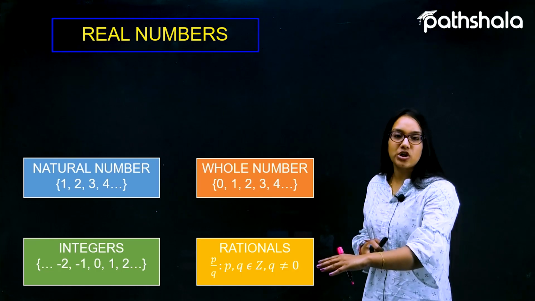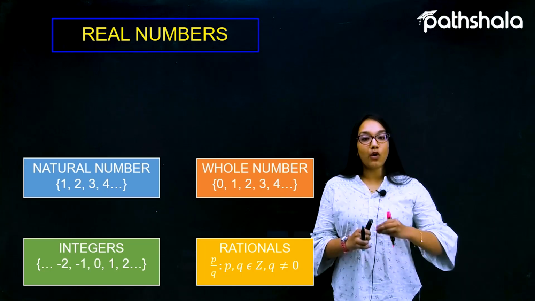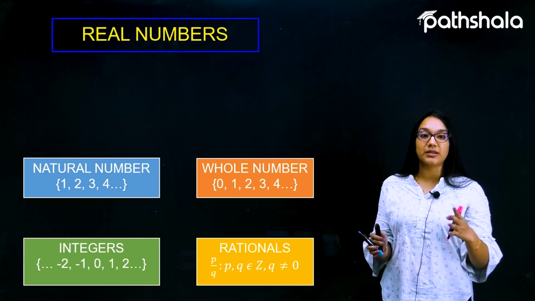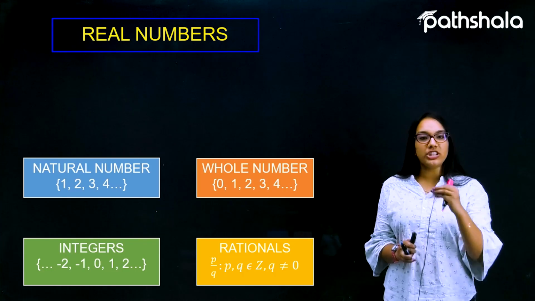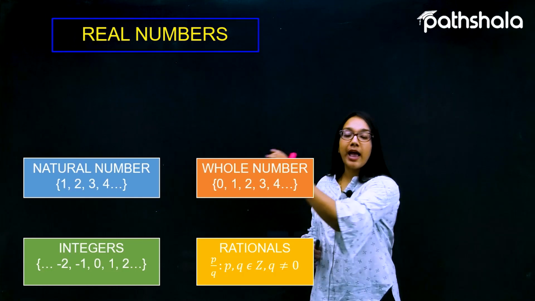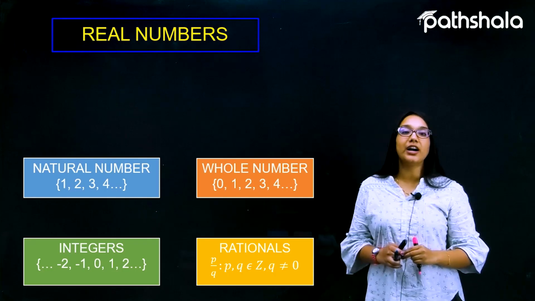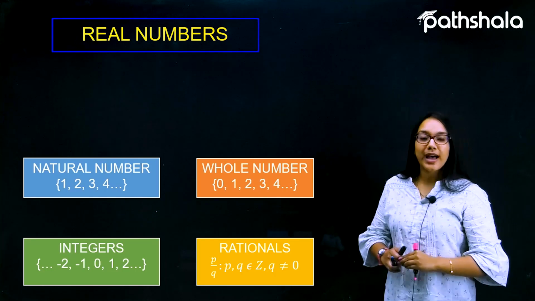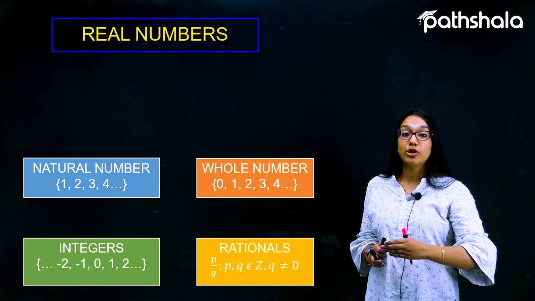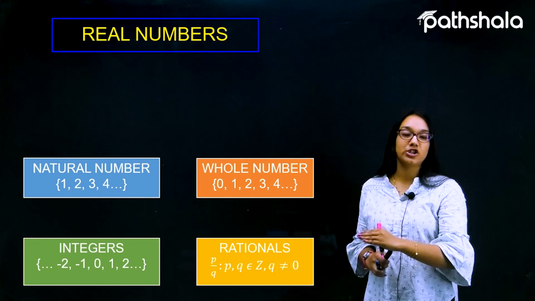We already did rational numbers in class 8 and the number system in class 9. From both these chapters we know that every natural number, every whole number, every integer can be called a rational number, because the natural numbers, whole numbers or integers can be represented in the form of P by Q. So all these numbers can be called rational numbers.